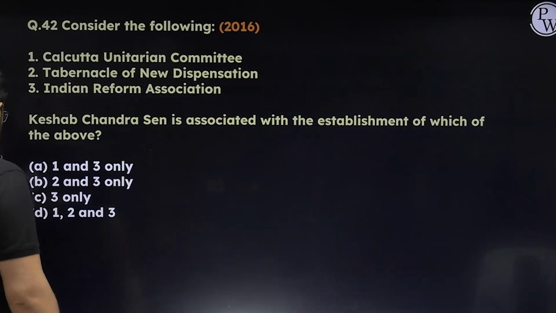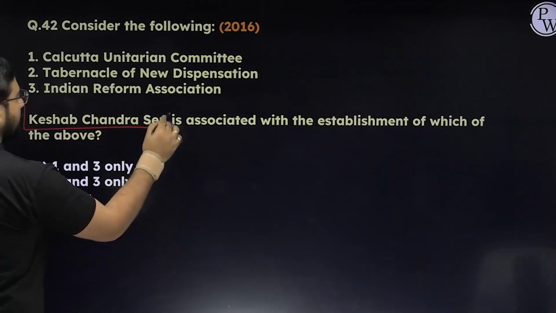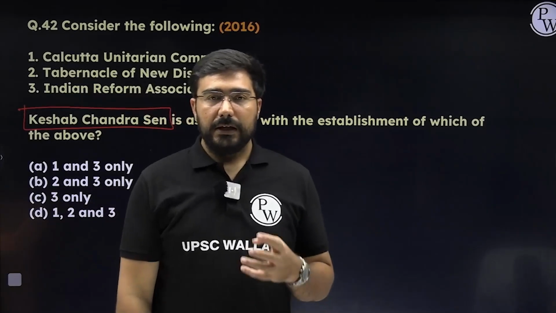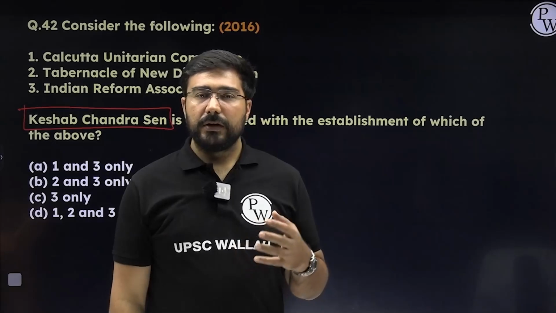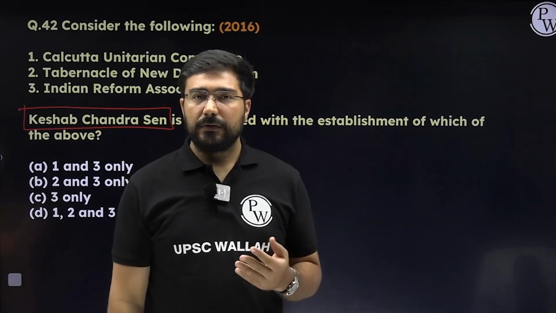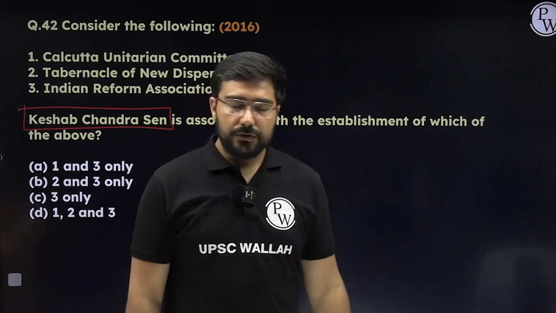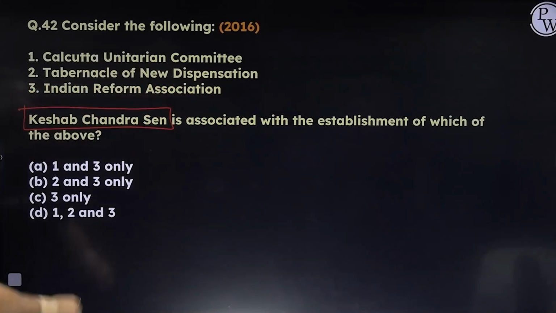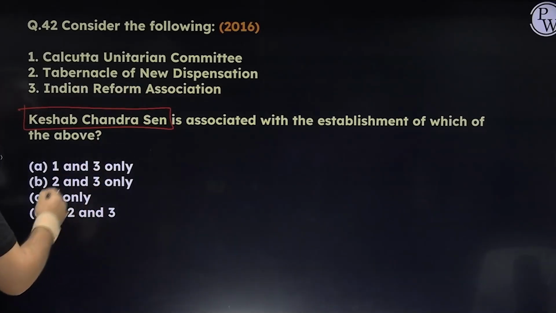Then next question. This question is about Keshav Chandra Sen. Okay, so Keshav Chandra Sen, one of the famous reformers from Bengal. During the initial phase, he was very famous. He was responsible for taking the Brahma Samaj to different parts of India. But during the later times, he also became controversial because he got his daughter married to the Raja of Kuch Bihar. So that eventually created a schism and a division among the Brahma Samaj. Now the question is asking which of the following organizations is associated with Keshav Chandra Sen.